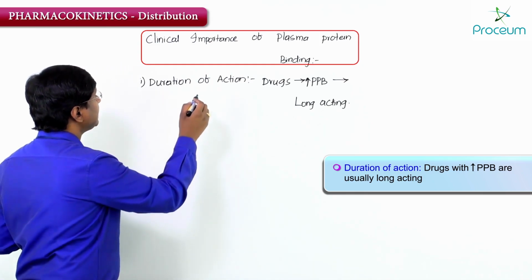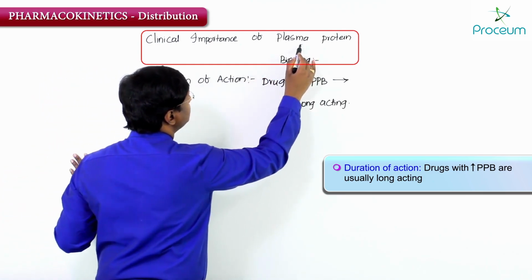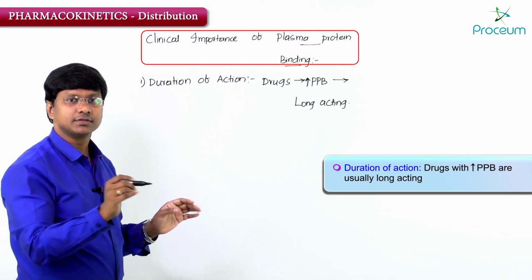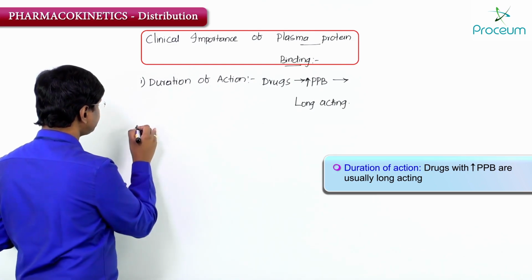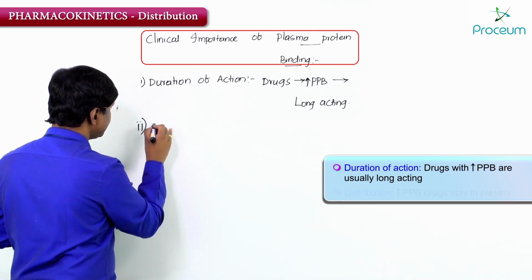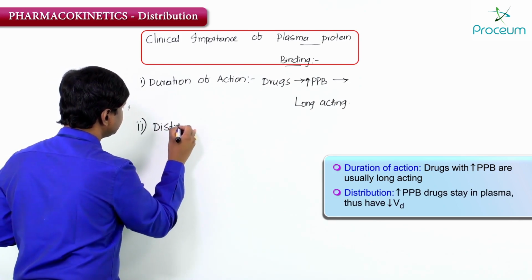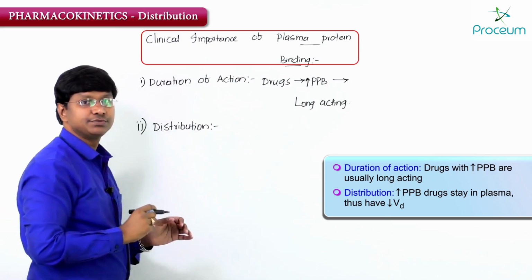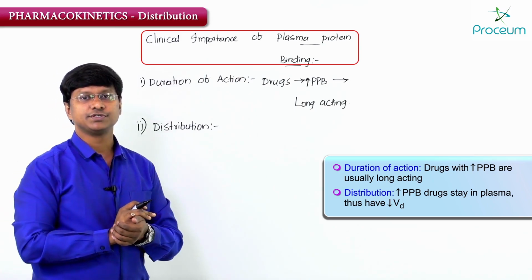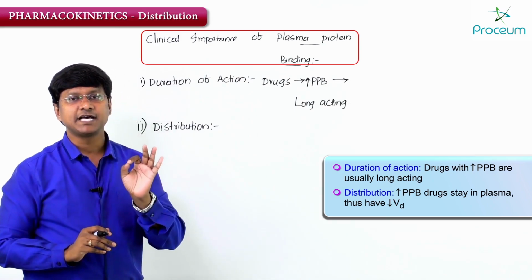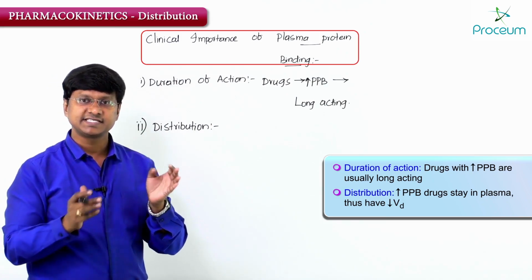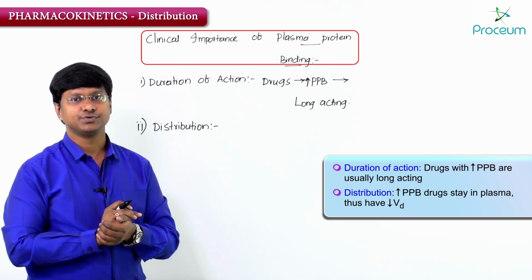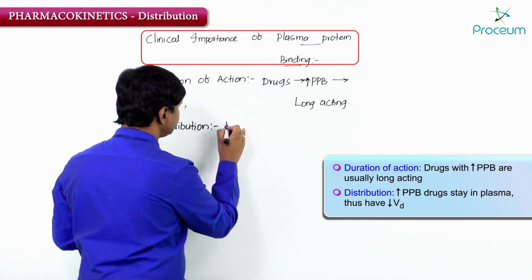Next, the plasma protein binding also affects the distribution of the drug. The second thing is the distribution. So if you see the distribution, remember high plasma protein binding drugs, they stay in the plasma, thus they have low volume of distribution.